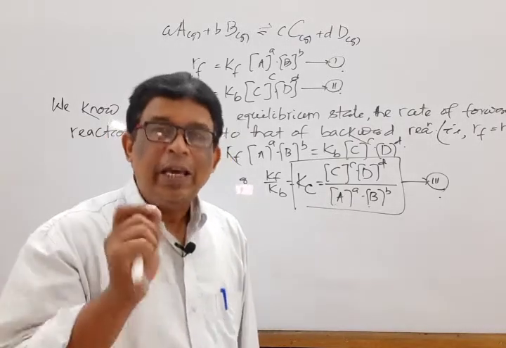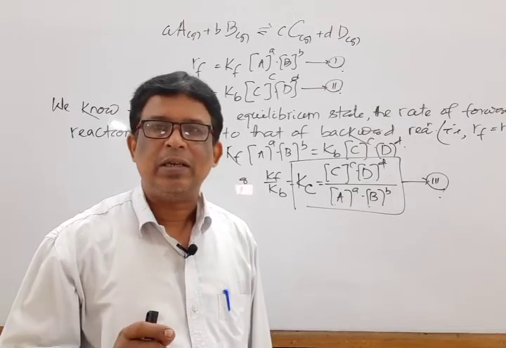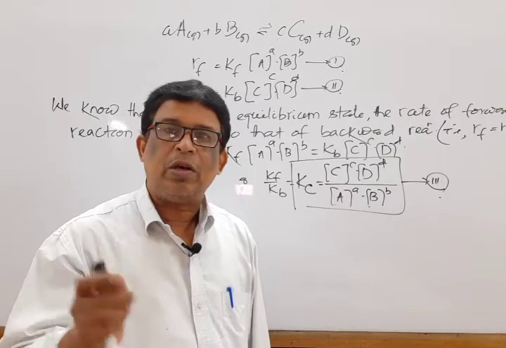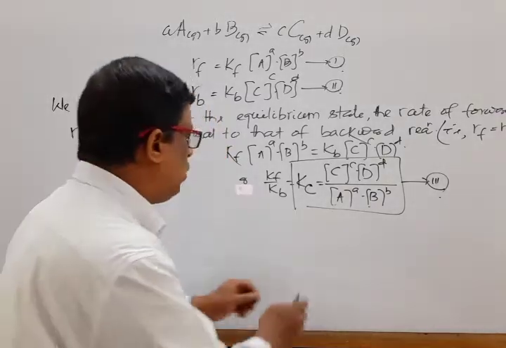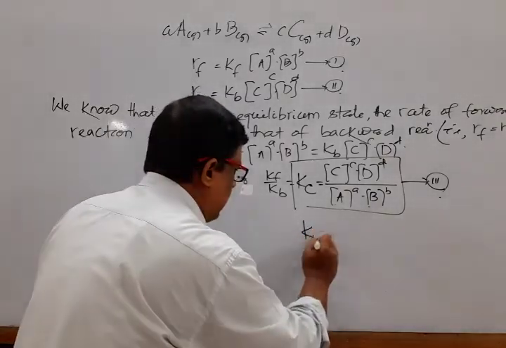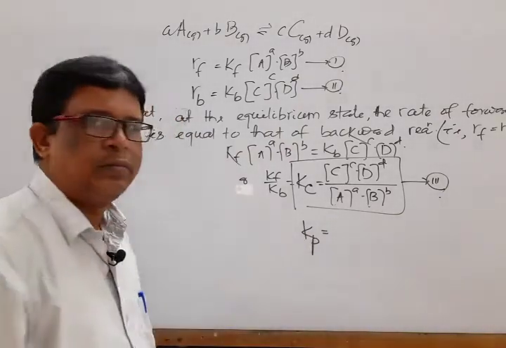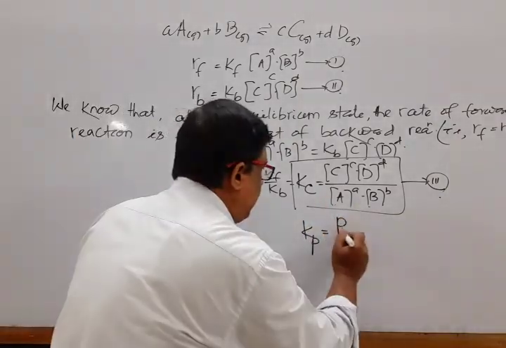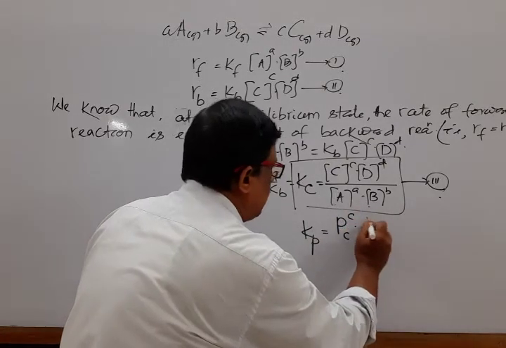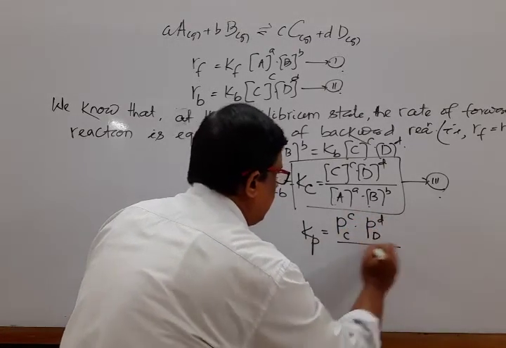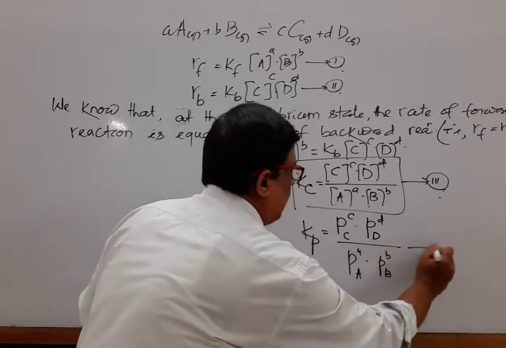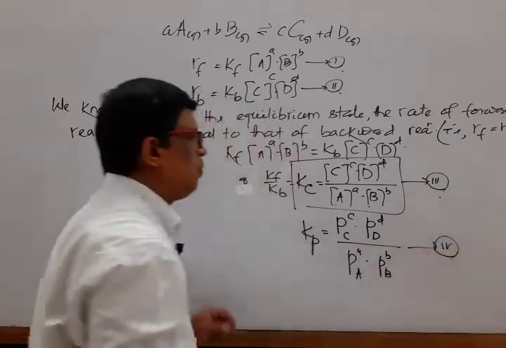Okay, good. If the concentration is expressed in terms of partial pressure, then the equilibrium constant is represented as Kp. Then this equation is also represented as Pc to the power c, Pd to the power d, over Pa to the power a and Pb to the power b, equation 4.